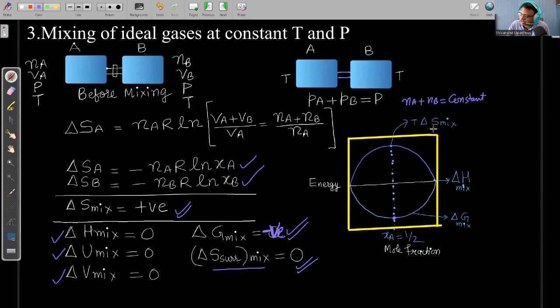Delta S is positive. Temperature in Kelvin is positive. So this is the graph. Entropy of mixing will be maximum here. So that's why this is maxima here, right? And this is maximum when equal number of moles of both gases are mixed.